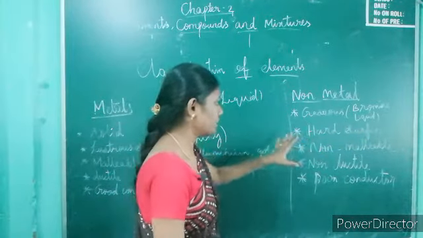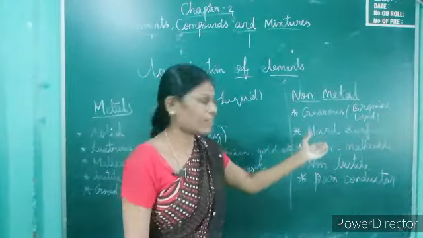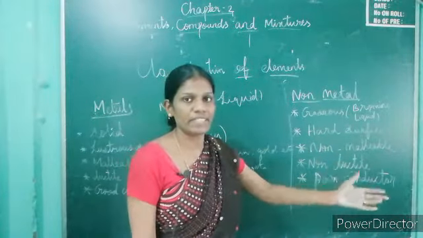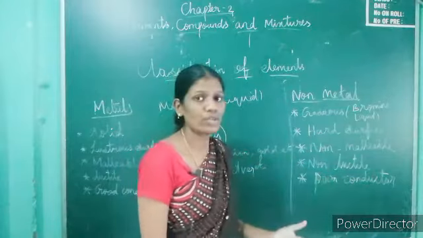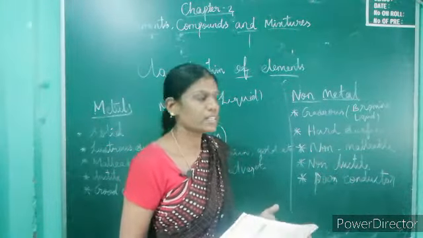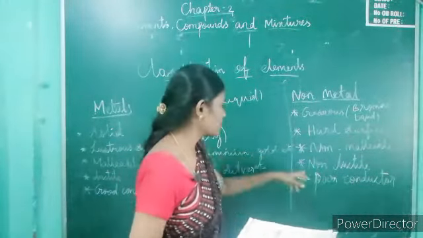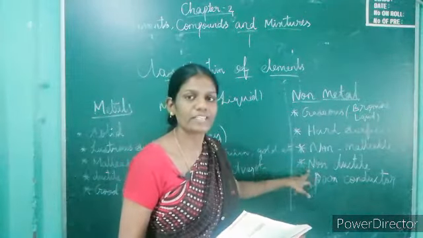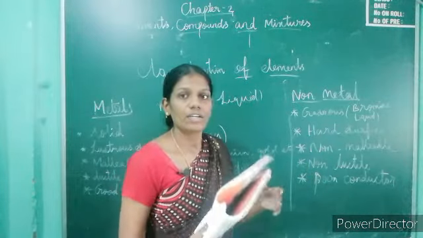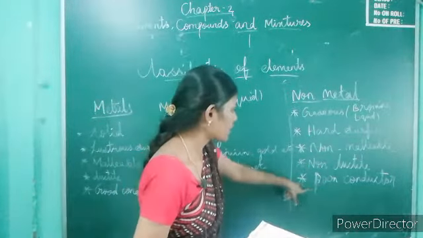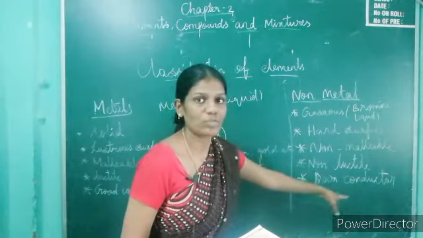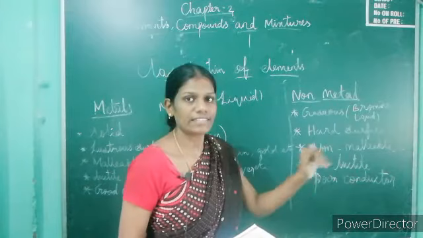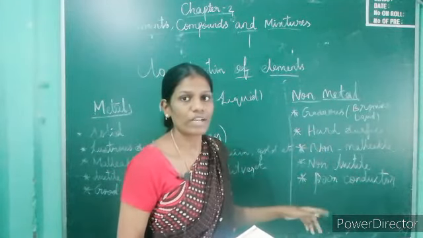Second, non-metals do not have a shiny surface. Third, they are non-malleable, which means we cannot make thin sheets. Then non-ductile means we cannot roll a thin wire. The last one is poor conductor. Why is it a poor conductor? Because it does not allow heat and electricity, so non-metals are poor conductors.